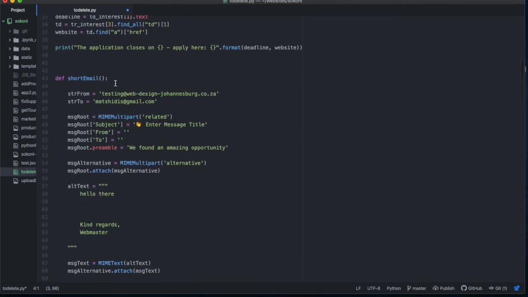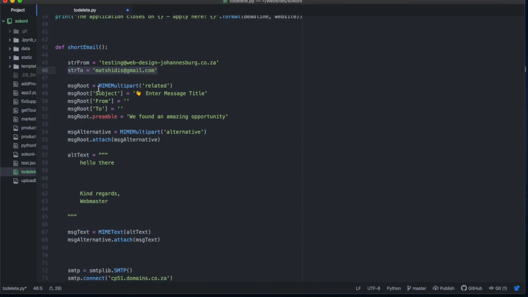This is the email code, okay? This is the web design website we did last week. I think I just recreated this for this tutorial. So you're going to put the website, the email address you're sending from, and the email address that you're sending to. Okay, so I'm going to send it to my Gmail address. And then you just write this code, enter message title.